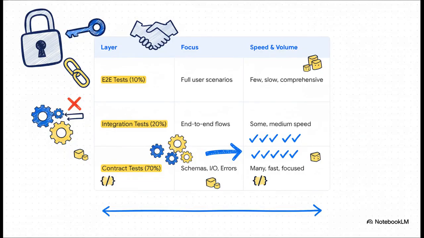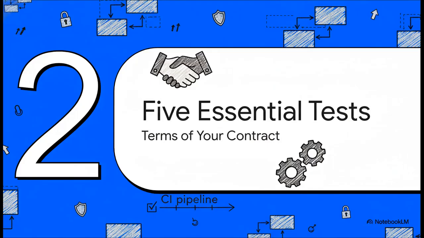This is the test pyramid, and for MCP tools, its shape is everything. See that huge base? That's right. A whopping 70% of our tests are contract tests. Now, why so many? Simple. They are lightning fast and super focused. We can run thousands of these little guys in seconds to check our schemas, our inputs, our outputs. This is that stable foundation that lets us move fast and build cool new things without constantly worrying about breaking what's already there.